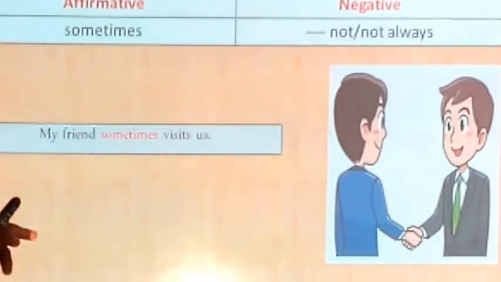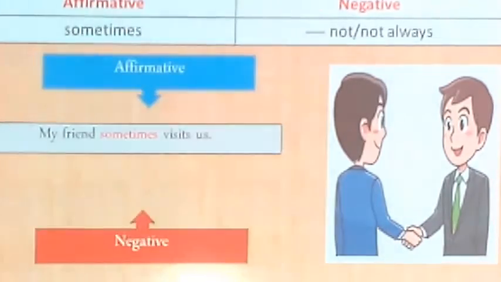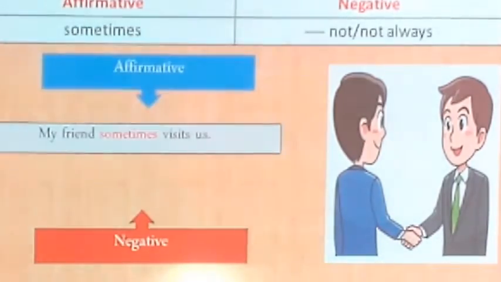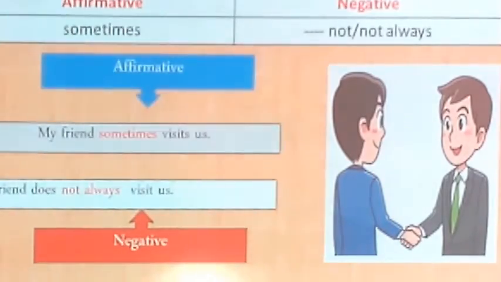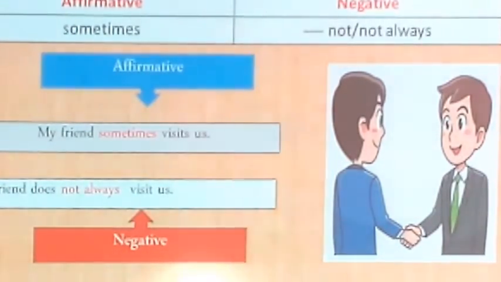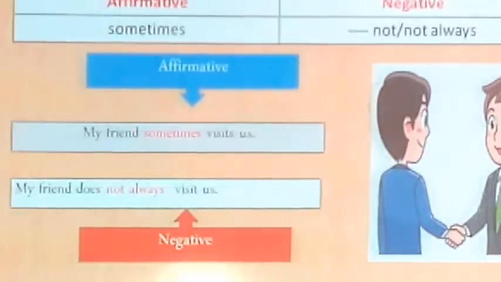It is an example of affirmative sentence. If we change this sentence into negative, so my friend does not always visit us. Instead of sometimes, we have to use not always.